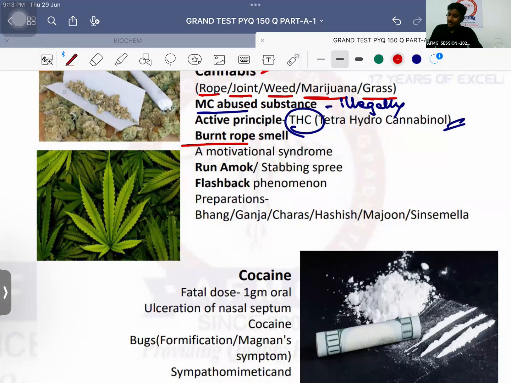Which kind of smell comes? Burnt rope smell. And that leads to an amotivational syndrome. समझ रहे हो काहे नहीं आ रहा motivation? हुको और पता चलेगा. ठीक है? Actually, it causes amotivational syndrome. You have lack of desire in anything. खाना खाने का मन नहीं करेगा, बता रहा हूं मैं. ठीक है? So important is that.